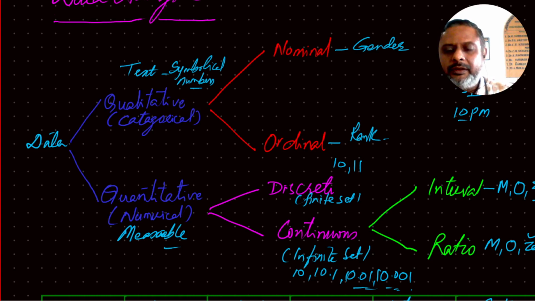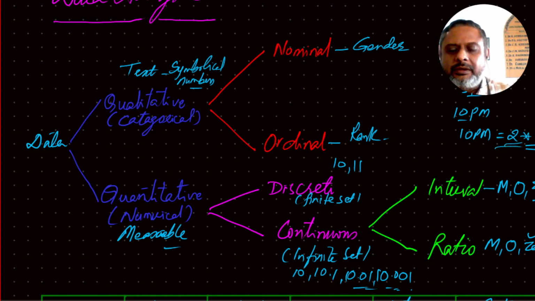That means 5 p.m. will come before 10 p.m., and there is no concept of 0 here, and multiplication and division are not possible. So you can't say that 10 p.m. is 2 times 5 p.m. That makes no sense. 10 p.m. is 2 times 5 p.m. has no meaning.